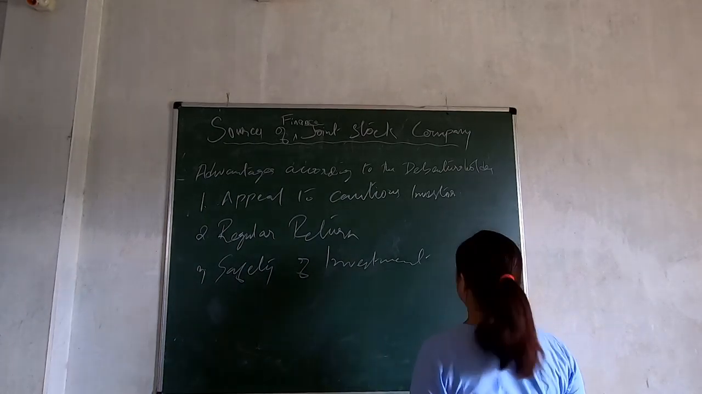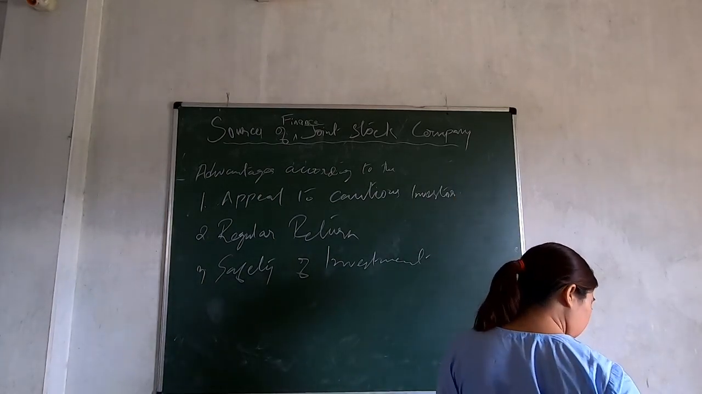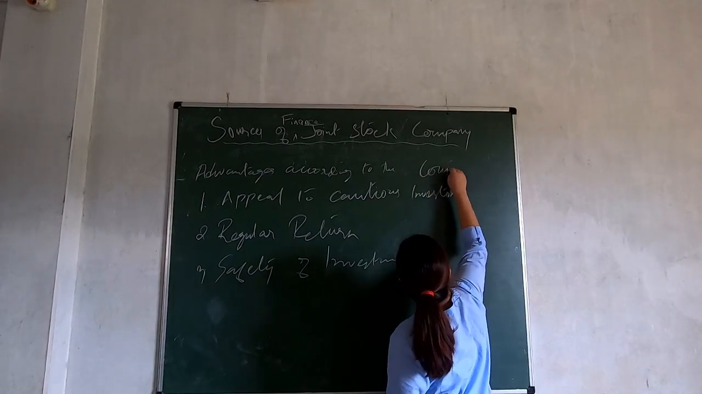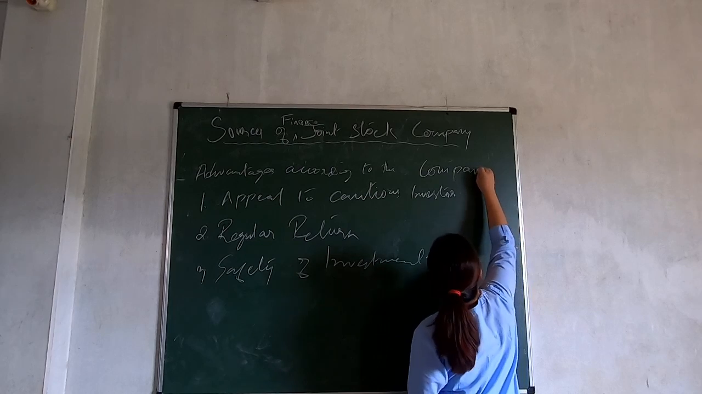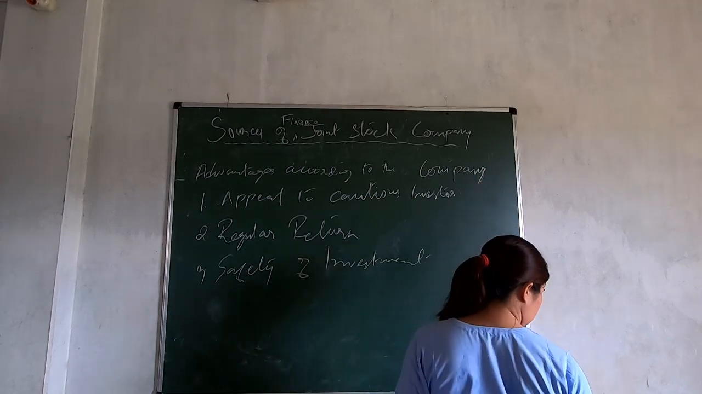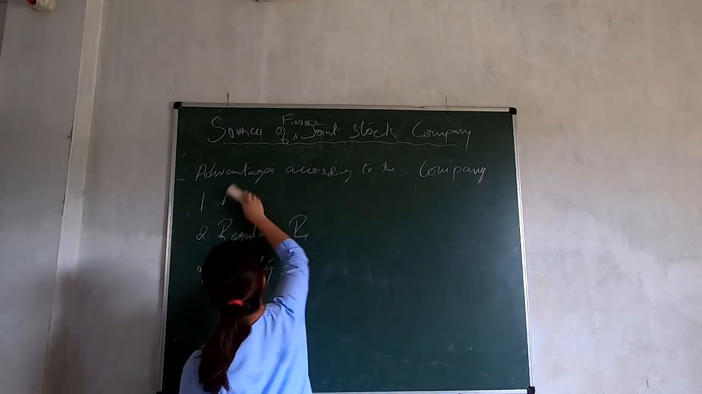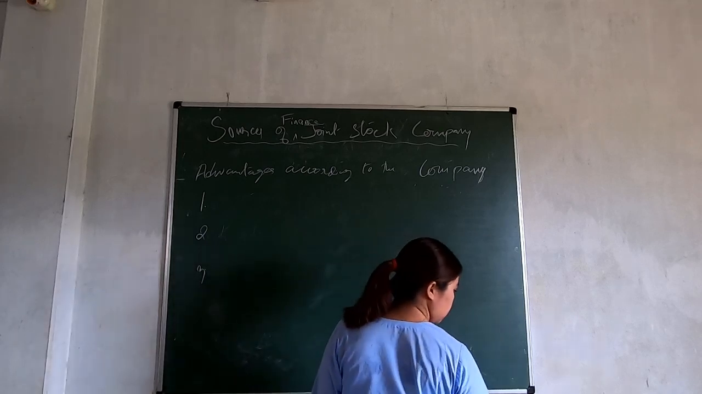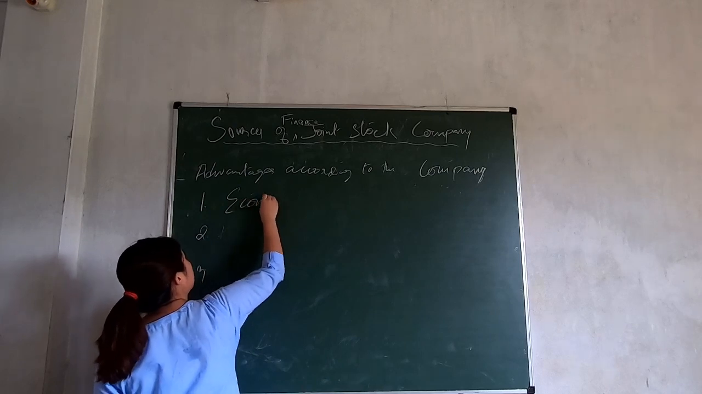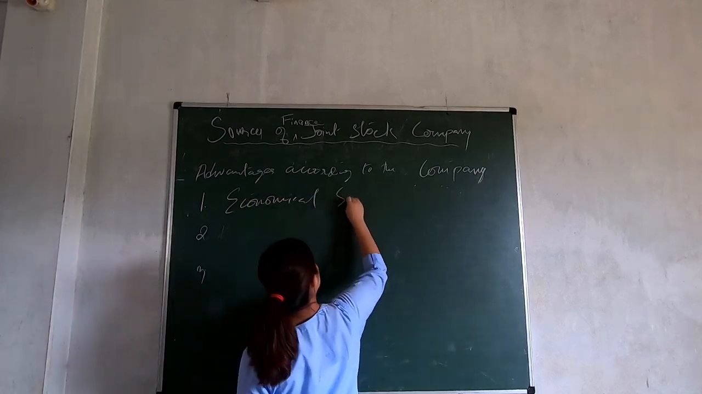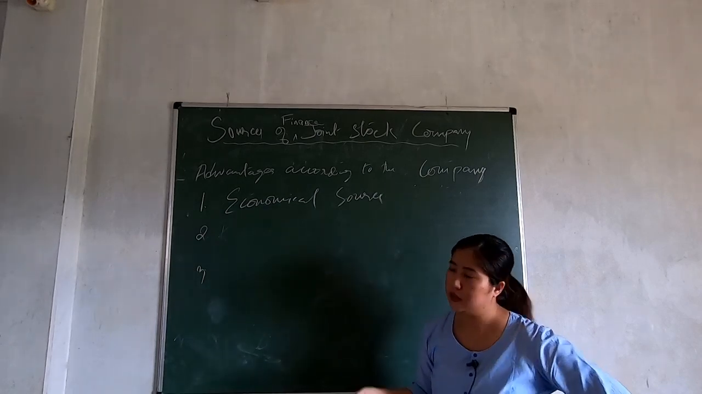Next, we will look from the viewpoint of the company. What are the benefits of issuing debenture to a company? Number one, it is an economical source. Why is it an economical source? Since we have already learned that the return on debenture is fixed, right?